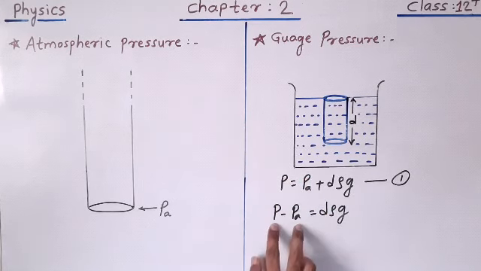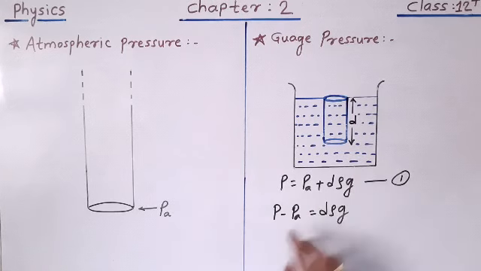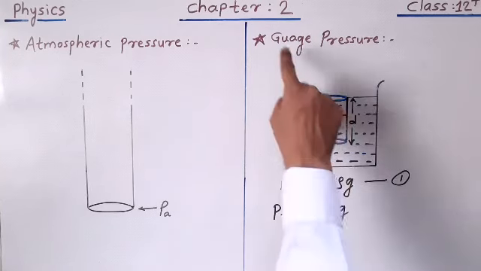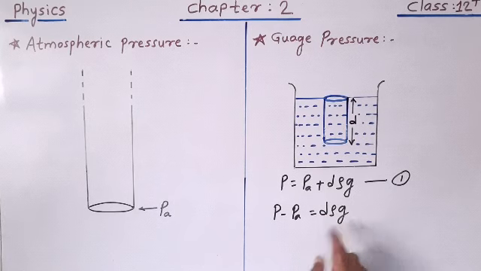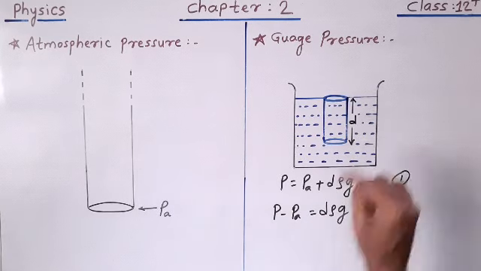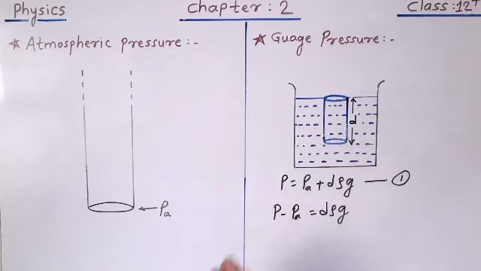So P minus P A is the excess in pressure at depth D, and this excess in pressure is called gauge pressure, which is given by the formula D rho G, where D is the depth, rho is the density of the liquid, and G is the acceleration due to gravity.